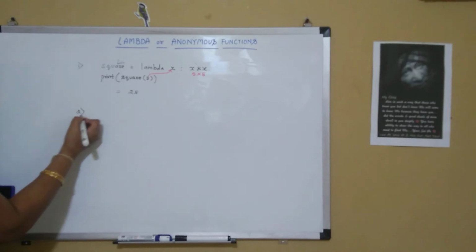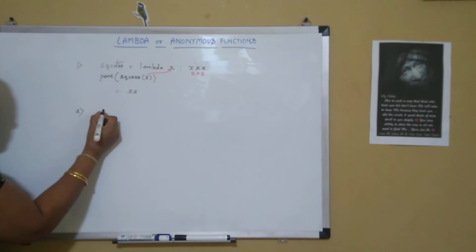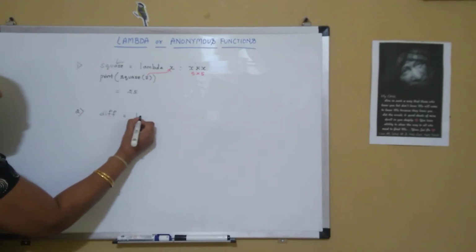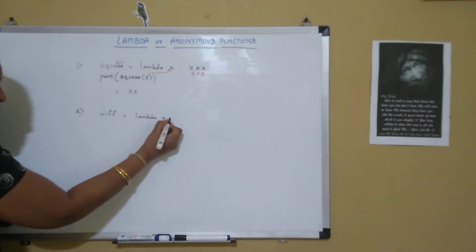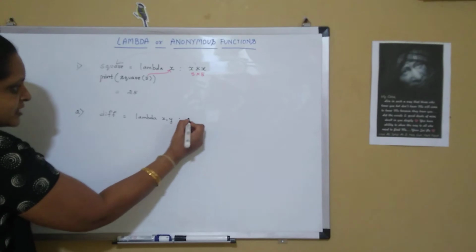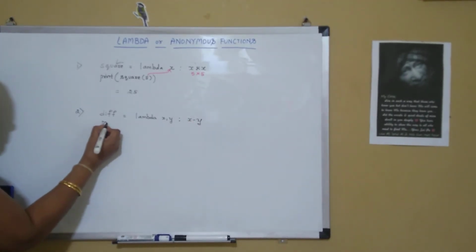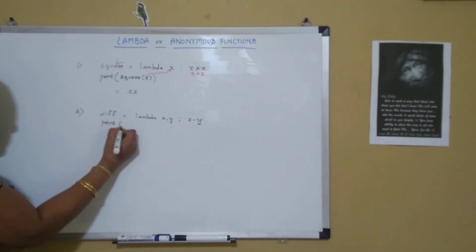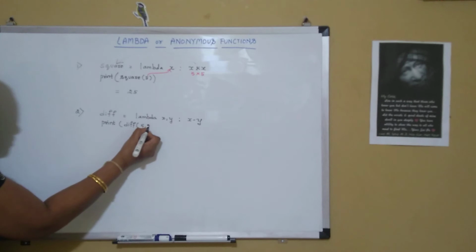Now let's see another example wherein it takes two parameters. So my difference is equal to lambda x comma y colon x minus y. Then print difference 5 comma 2.